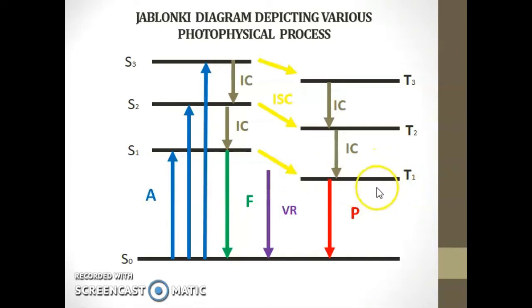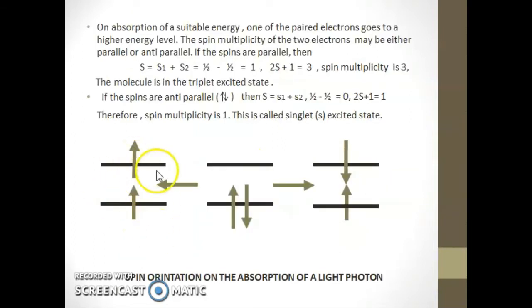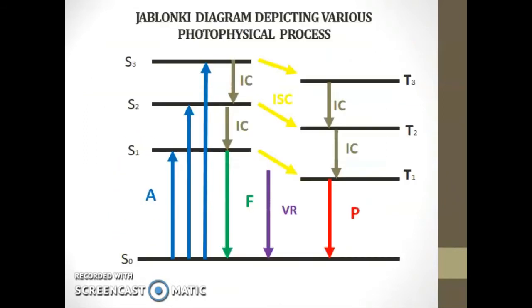Different orbitals tend to stay as remote as possible from one another, so they stay as far apart as possible.